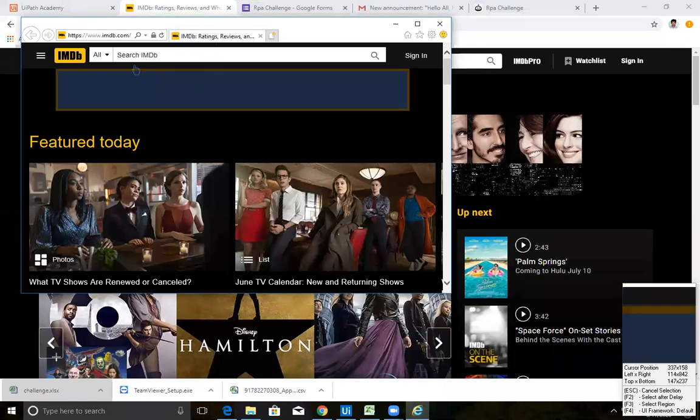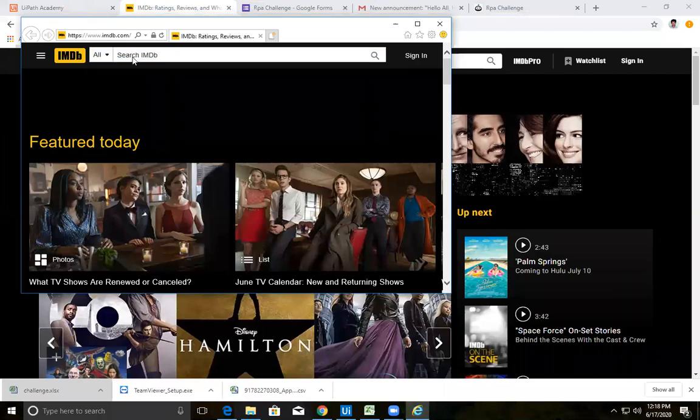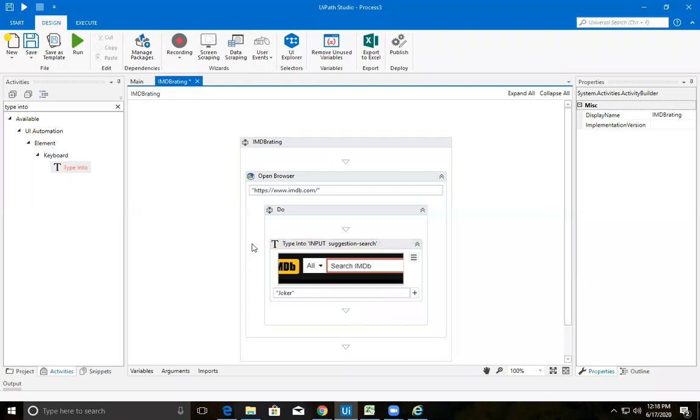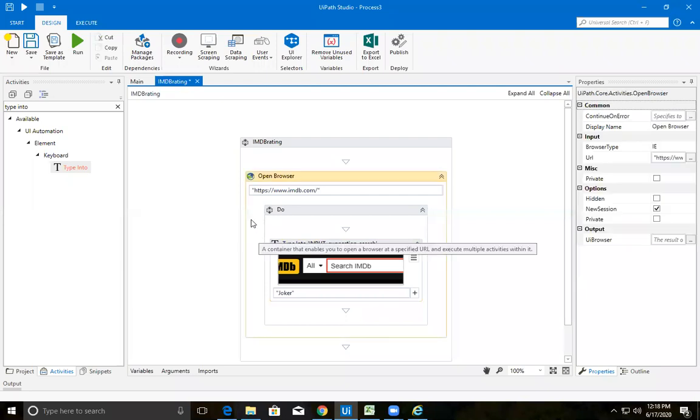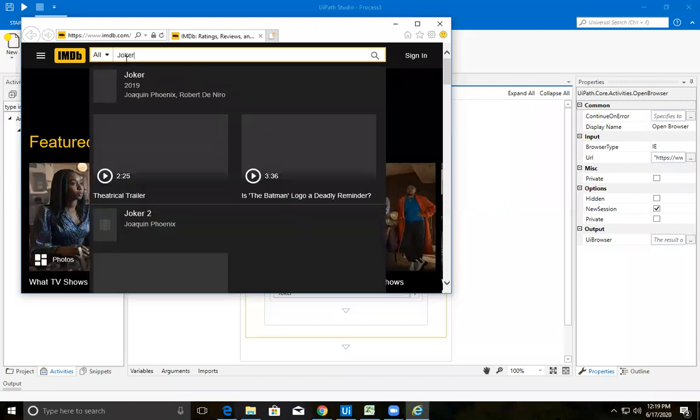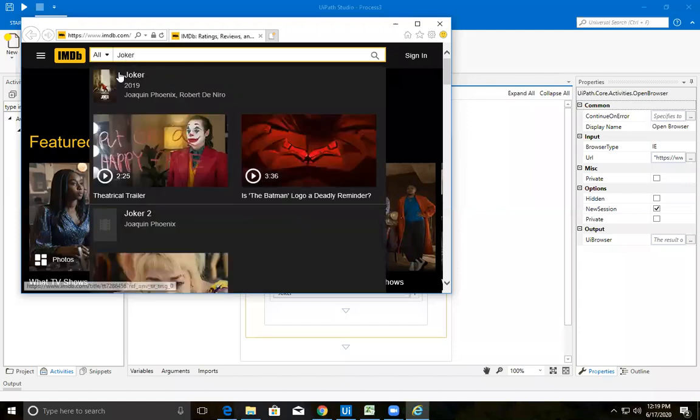Let me select the text box where I need to type. What should be typed? Let me type the movie name Joker. After typing Joker, what do I need to do? Let's see what happens. If we type Joker here, the suggestion automatically comes down, or else we can click on search.